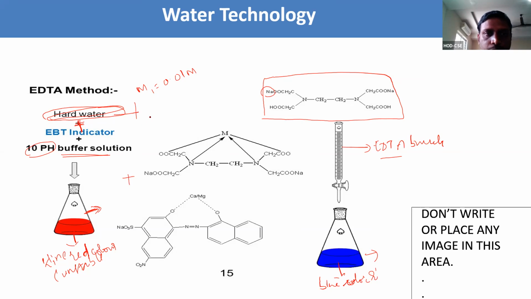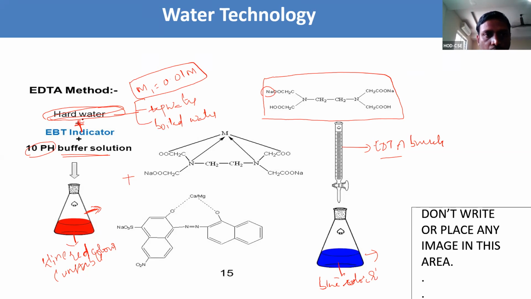In step 1, the solution whatever prepared, the molarity M1, that we are going to take in step 2. Step 3, we are taking the tap water, and step 4, we are taking the boiled water. Same procedure we need to follow.